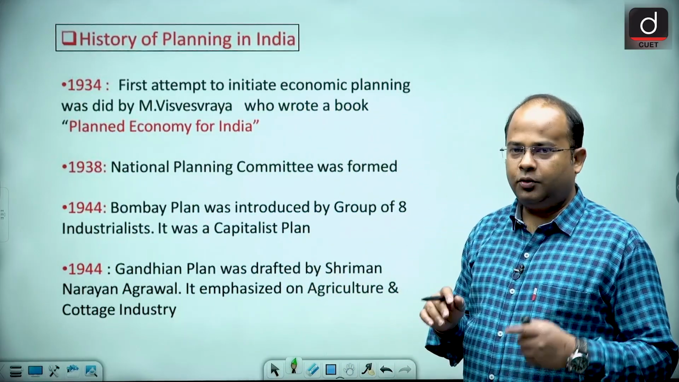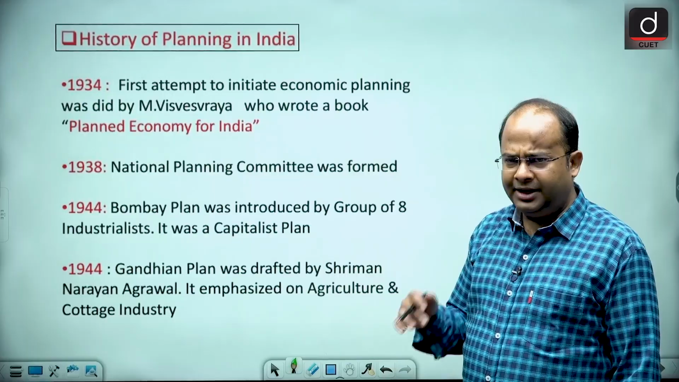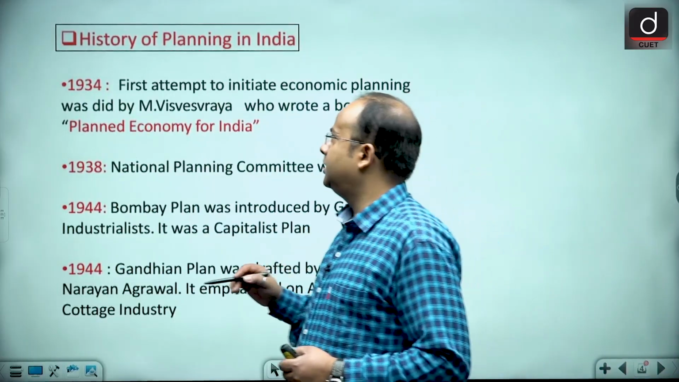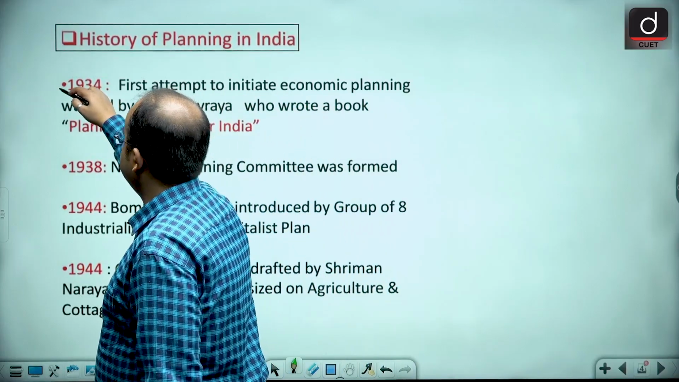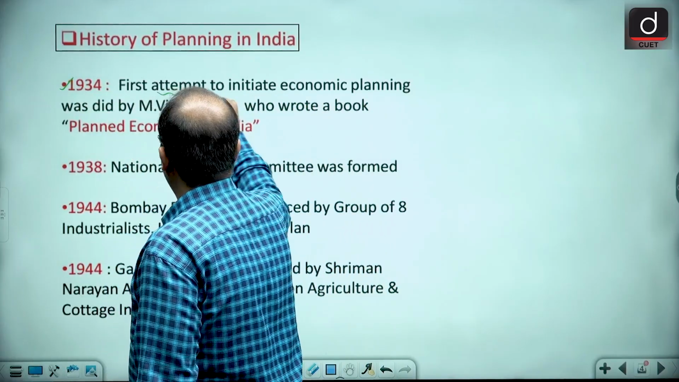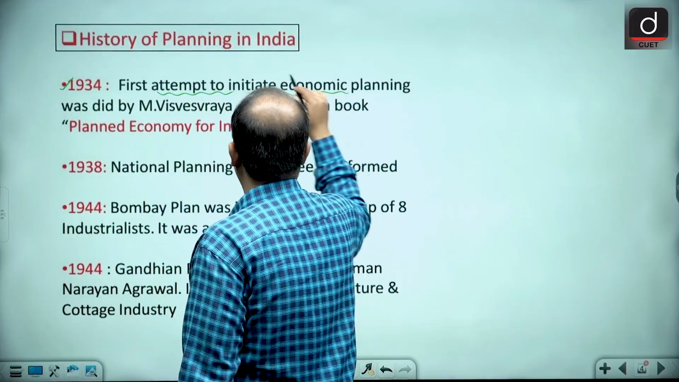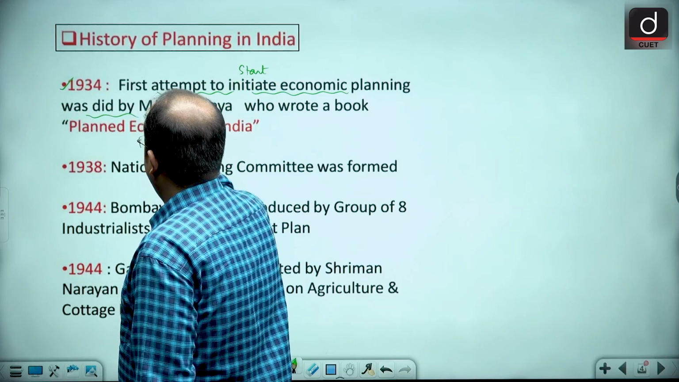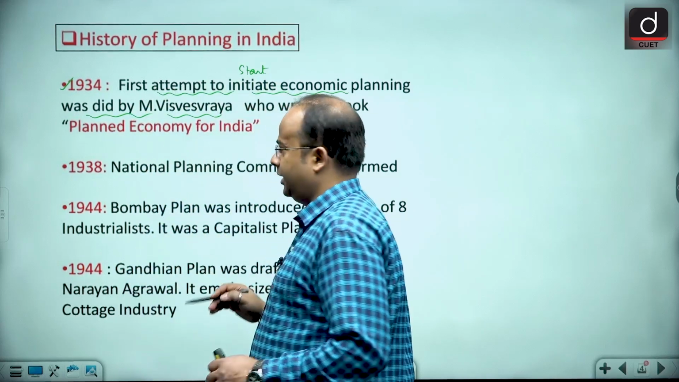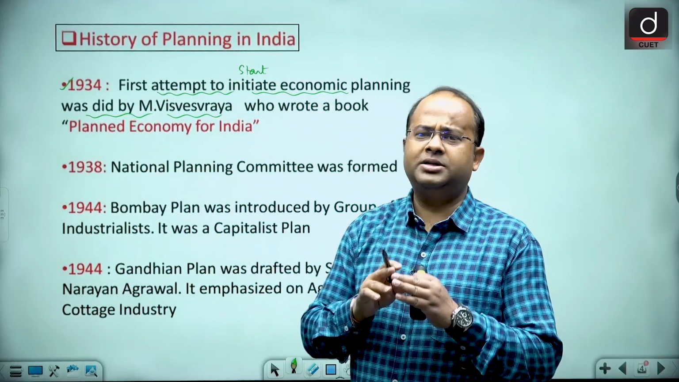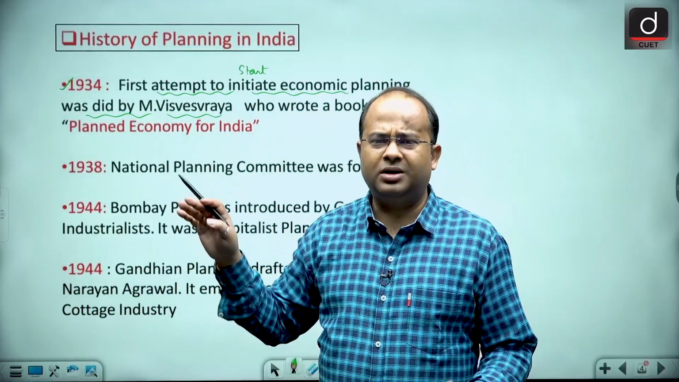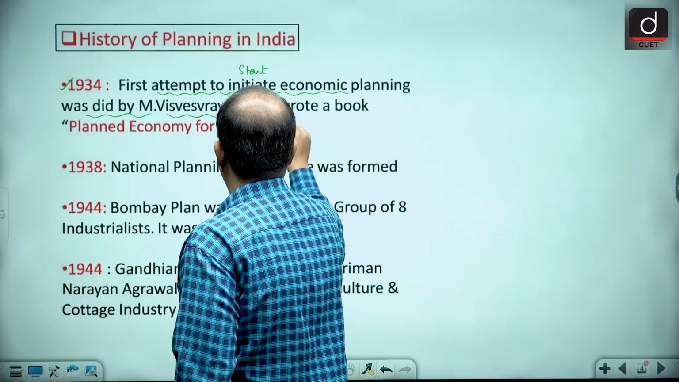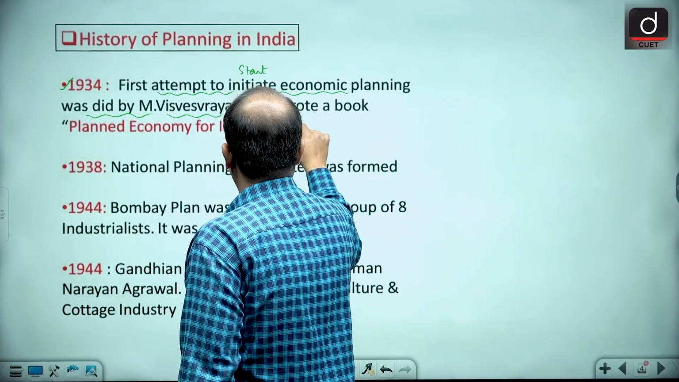First of all, if you see the history of planning, it goes back before independence. In 1934, the first attempt to initiate economic planning was made by M. Vishveshwaraya. Guys, he was not an economist at all, he was a civil engineer from Mysore state.